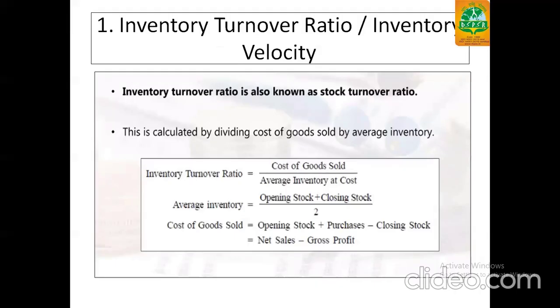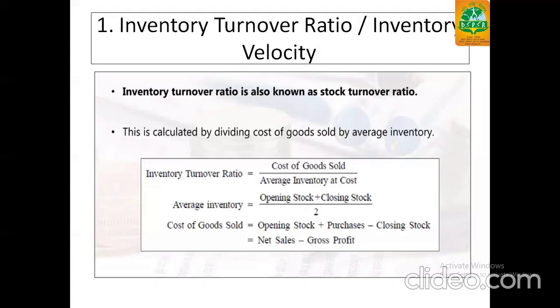The term turnover means getting out. Whenever the stock is getting out of the warehouse or the factory, it is termed as turnover. So this ratio says how much inventory has been out for the sale. It is calculated by dividing cost of goods sold by the average inventory at cost.